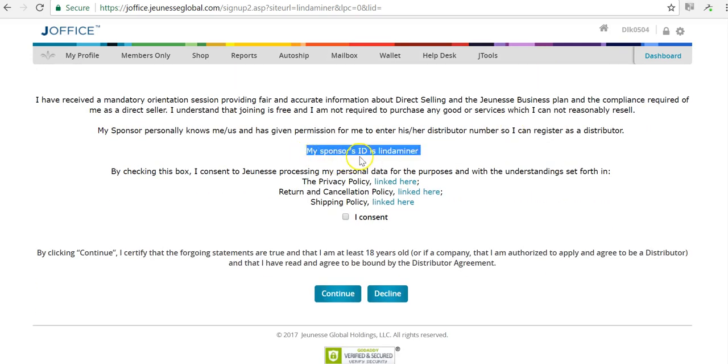You can see here my sponsor's ID is Linda Miner. Make sure again that you have put in the correct ID. Many people in India have the same name, so let's make sure that you're using the correct ID.